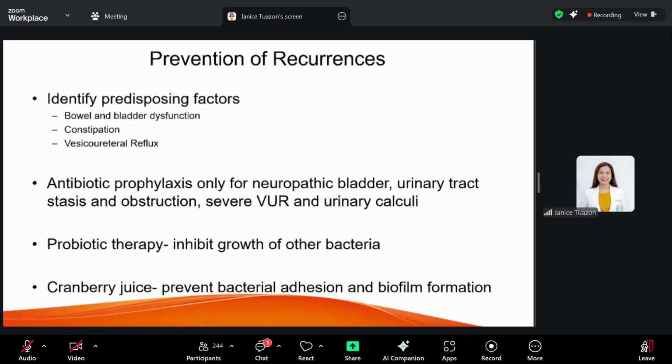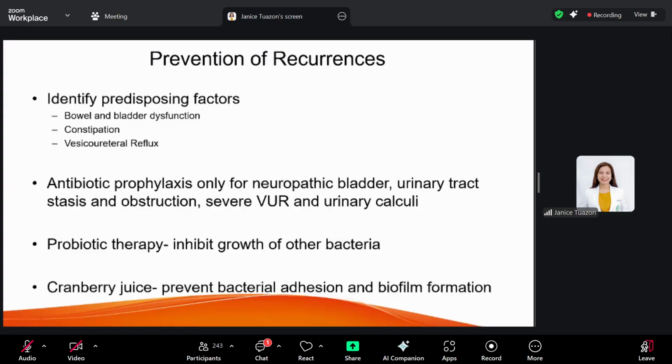The use of antibiotic prophylaxis is recommended only for patients with urologic conditions such as your neurogenic bladder, urinary tract stasis because of obstruction, severe VUR, and urinary calculi.